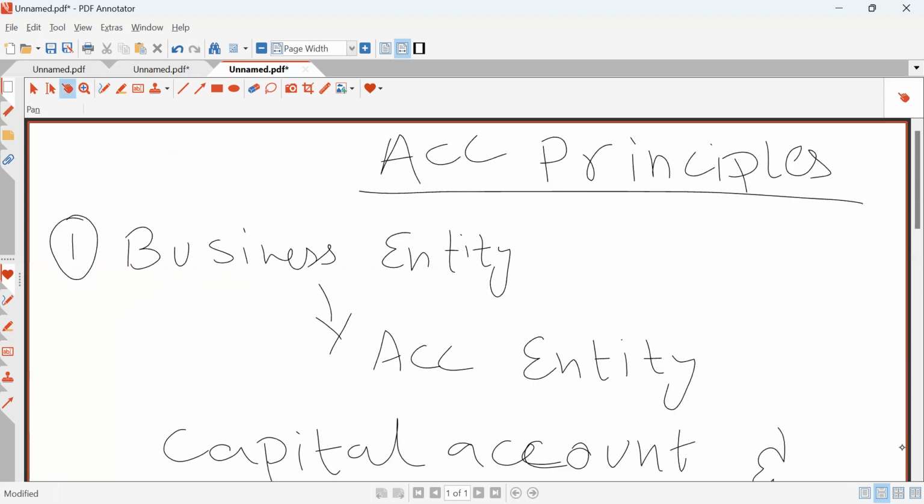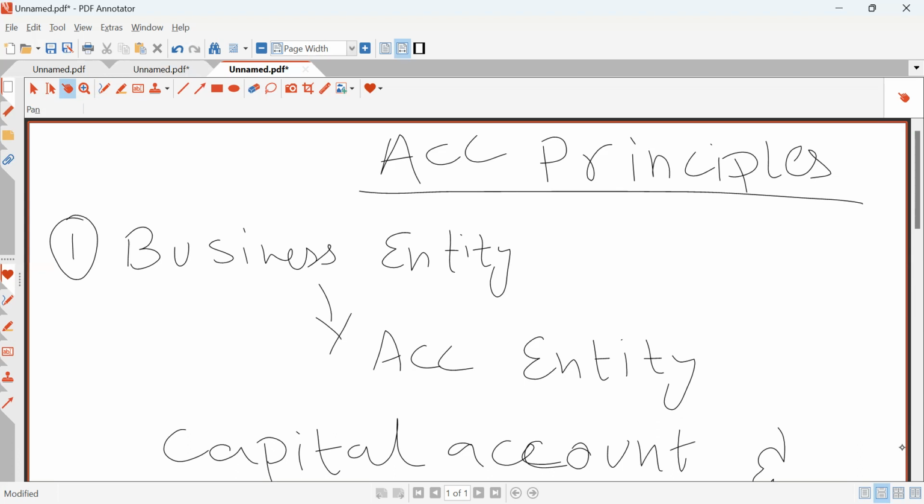I'll repeat it again. It simply states that accounting entity or separate entity convention means that business is an entity or body separate from its owner. Therefore, business records should be separated and distinct from personal records of the business owner.